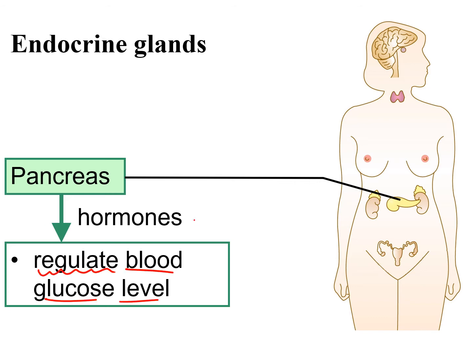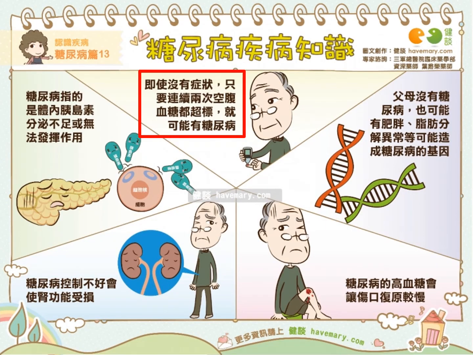And the hormone released is called insulin, 胰島素. Speaking of insulin, 胰島素, you should know a disease highly related to insulin.